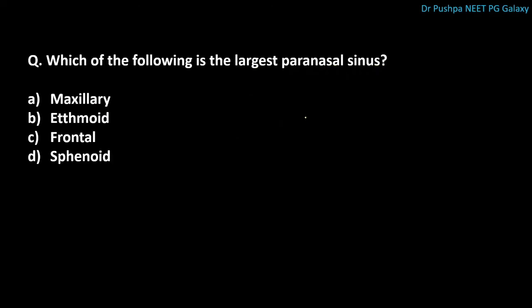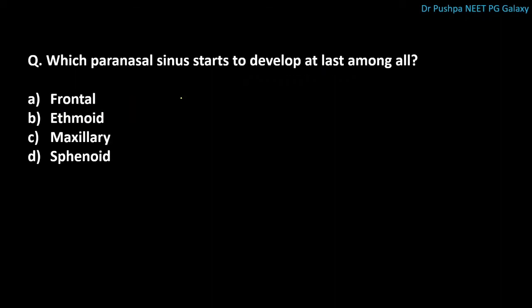Next question is, which of the following is the largest paranasal sinus? The correct answer is maxillary sinus. It has capacity around 15 ml. Next question is, which paranasal sinus starts to develop at last among all the paranasal sinuses? The correct answer is frontal sinus. Frontal sinus is the last sinus to develop.